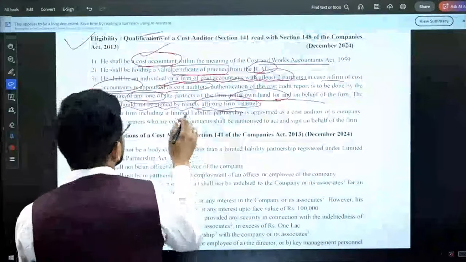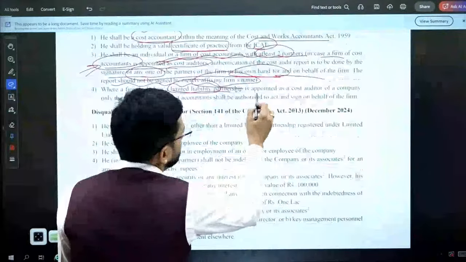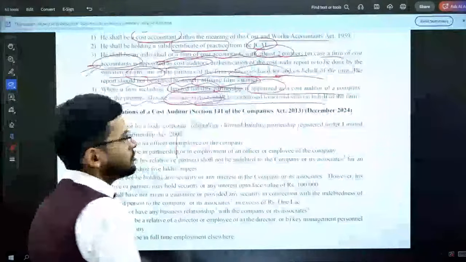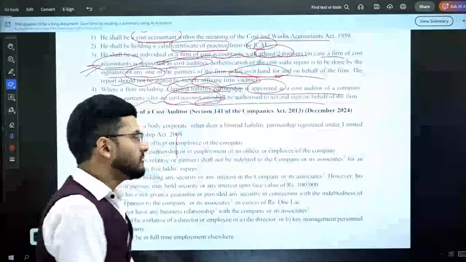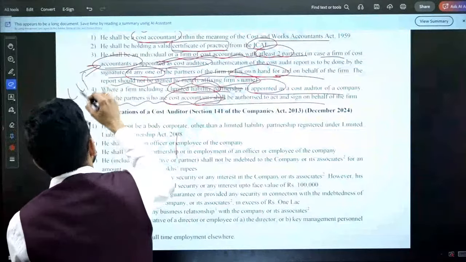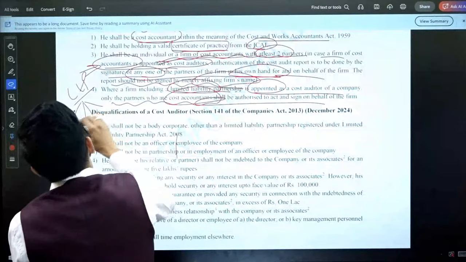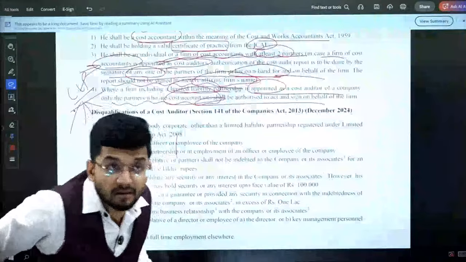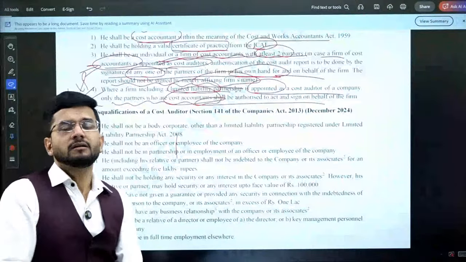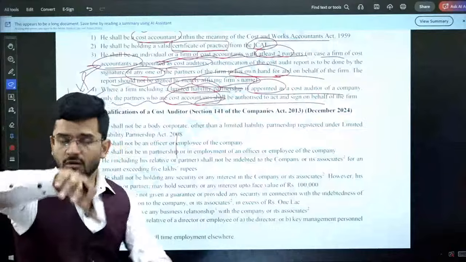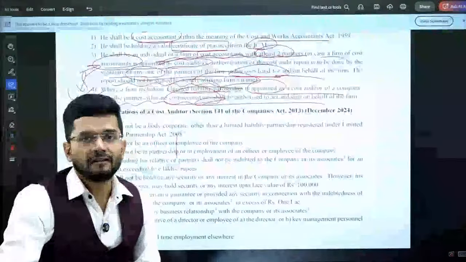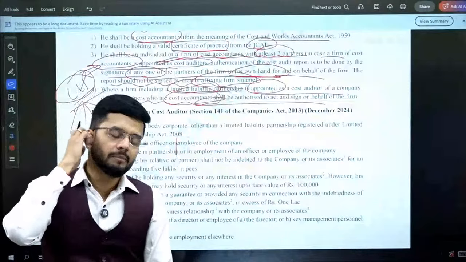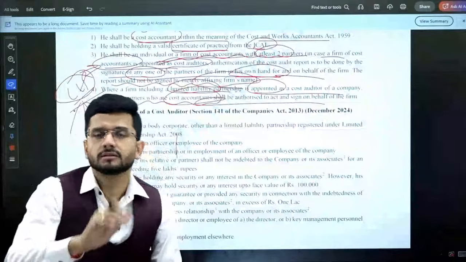Then where a firm includes a limited liability partnership and the appointment of the cost auditor is done, only partners who are cost accountants shall be authorized to act and sign on behalf of the firm. So guys, there is a concept of limited liability partnership, and an LLP can also have multidisciplinary partners, which means an LLP can have a CA, CS, lawyer, architect, company secretary or cost accountant as a partner. So there can be multiple partners having multiple degrees in an LLP. Again, the cost audit report has to be signed only by a partner who is a CMA, a cost accountant.